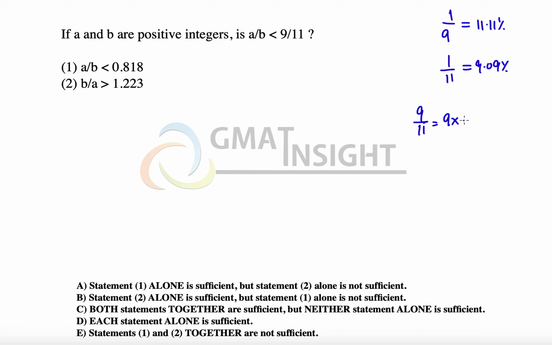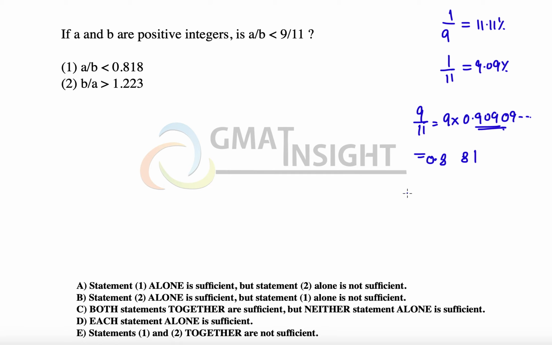Which means 9 over 11 will be equal to 9 multiplied by 0.90909, etc. So if we simplify this, let's quickly calculate. Let's take these 3 digits only. 9 9s are 81, so we have 8.81. So 0.881. My mistake.